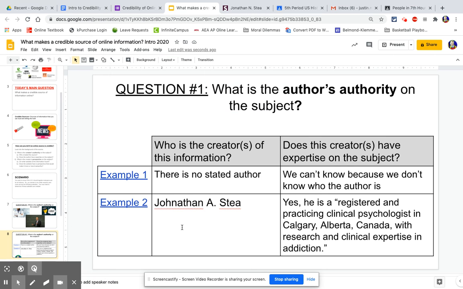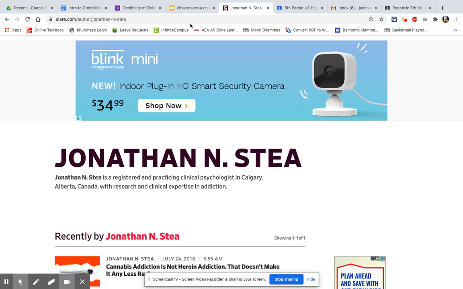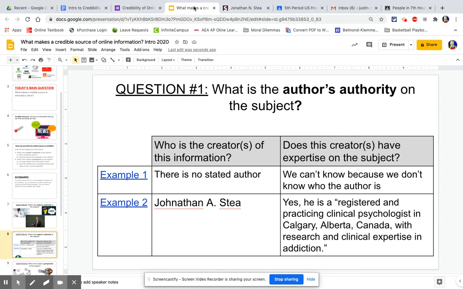So if we go back here and fill in these questions, who's the creator of this information? It's Jonathan N. Stea. Does he have expertise on the subject? Yes. It says he's a registered and practicing clinical psychologist with expertise in addiction. If he's got expertise in this field, that makes him a much more credible authority than the first example, which doesn't even give an author.